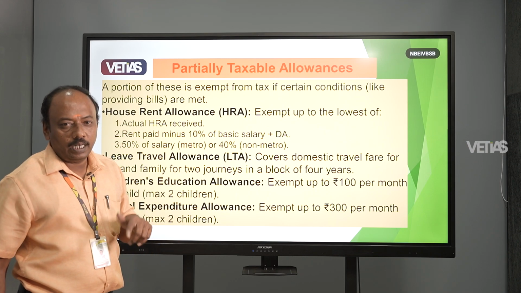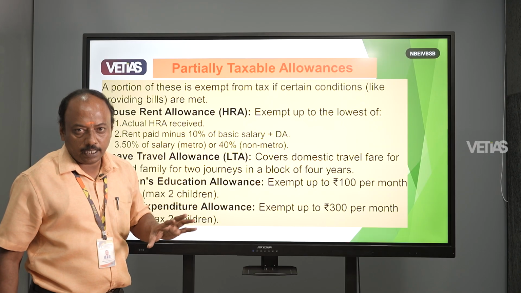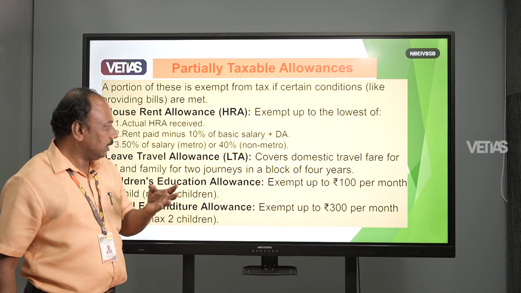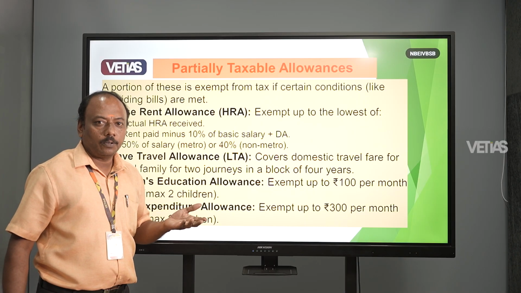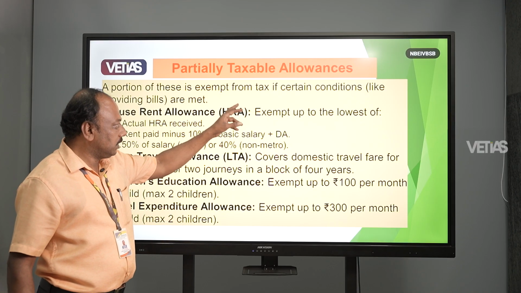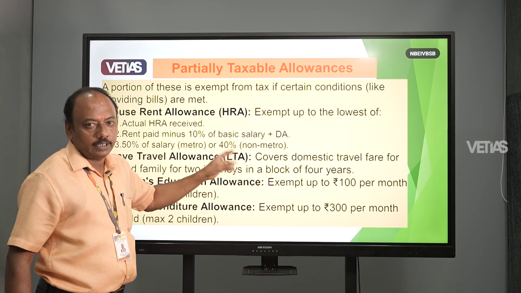Suppose the employee lives in metropolitan cities like Chennai, Calcutta, Mumbai, Delhi, we take 50% of the salary. For other than metropolitan cities, we take 40% of the salary. Whichever is less, the exemption is up to the lowest of the 4 things.